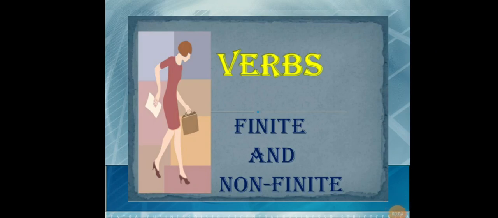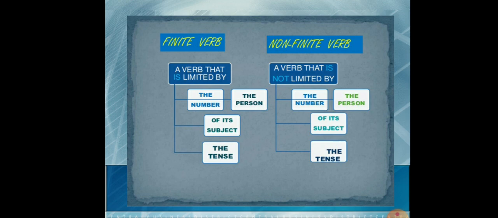In this video, I will teach you again about the finite and non-finite verbs. In my previous video, students, I taught you about what are finite verbs. Finite verbs are the normal verbs which we use and they are affected by the number, the person, means who is the person, whether it is singular or plural. It is affected by the subject.